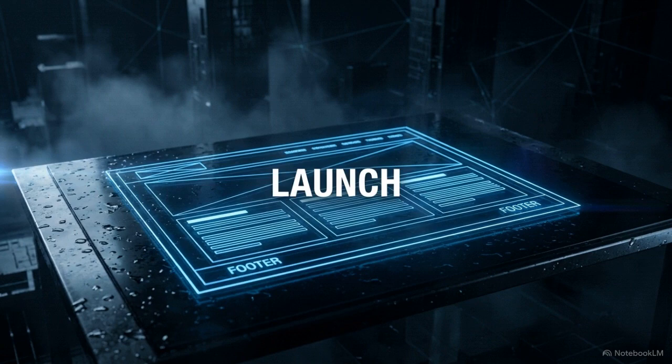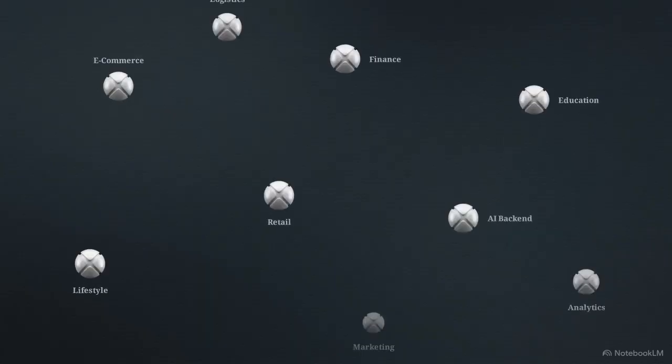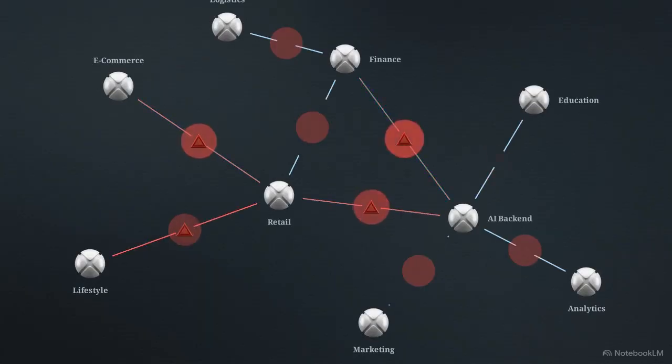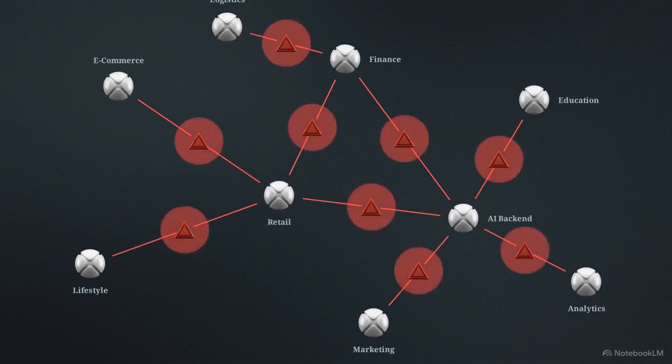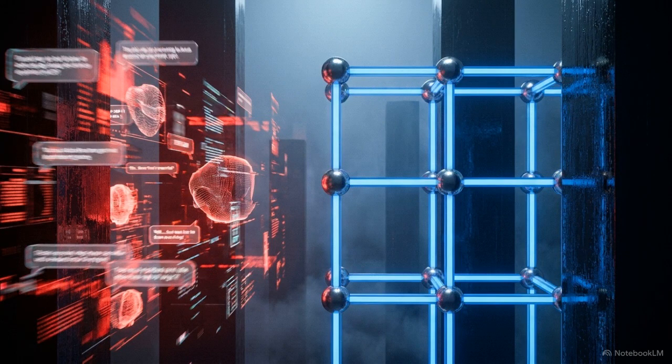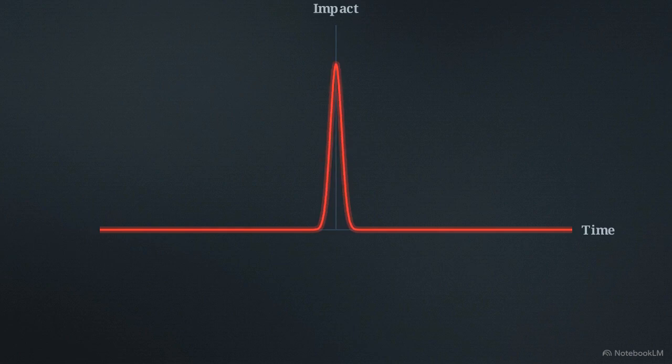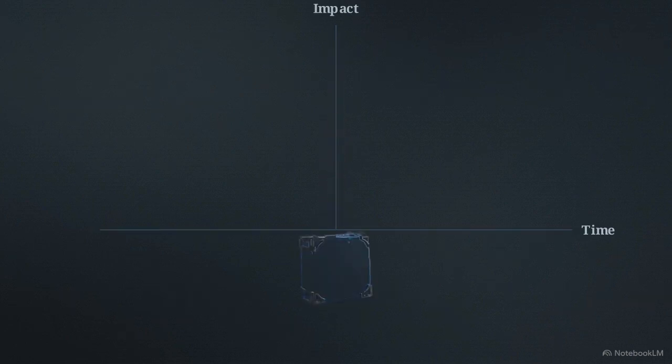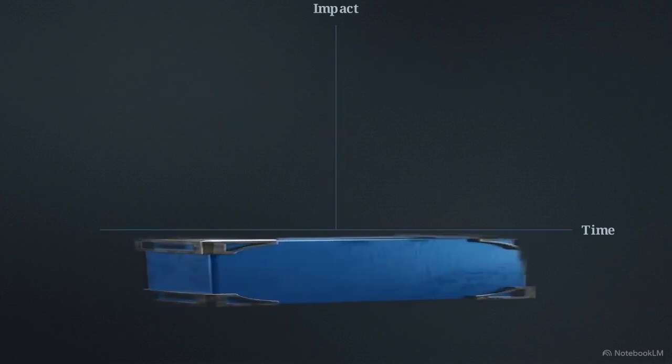Launching a standalone website is simple. However, deploying dozens of platforms that fail to communicate with one another creates massive operational friction. There is a sharp operational difference between generating content and engineering a cohesive infrastructure. Content creates temporary spikes in attention. Infrastructure establishes a permanent structural foundation.